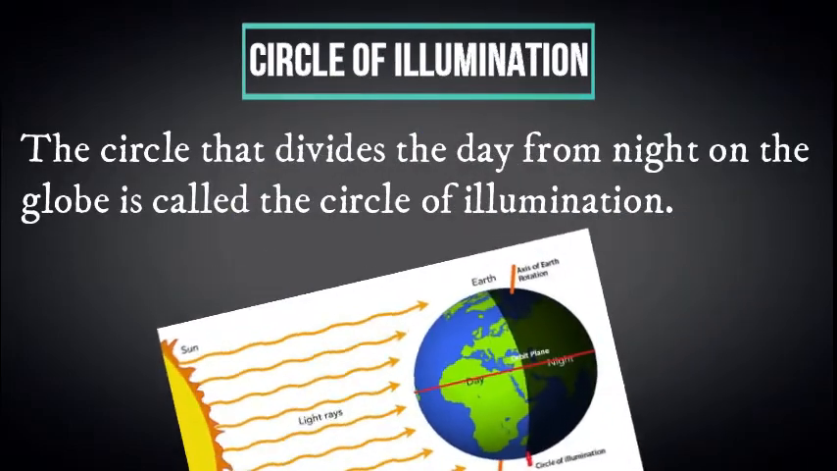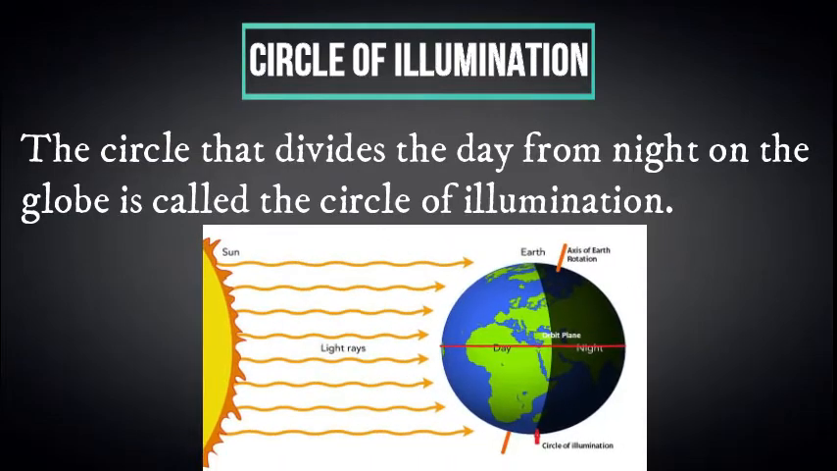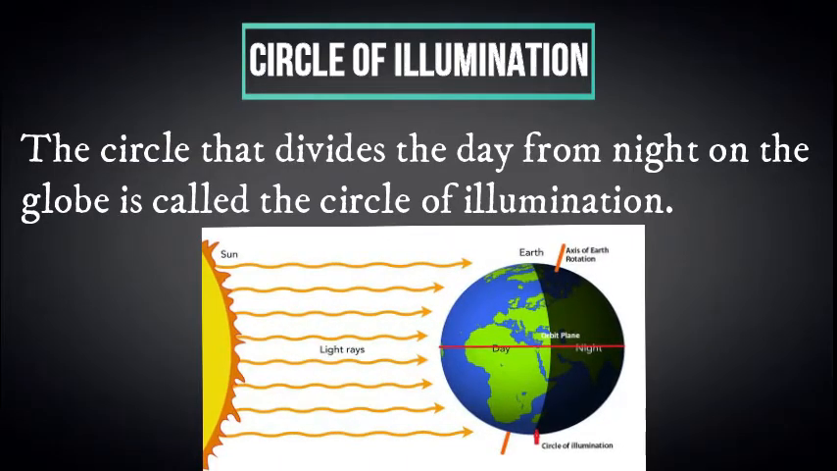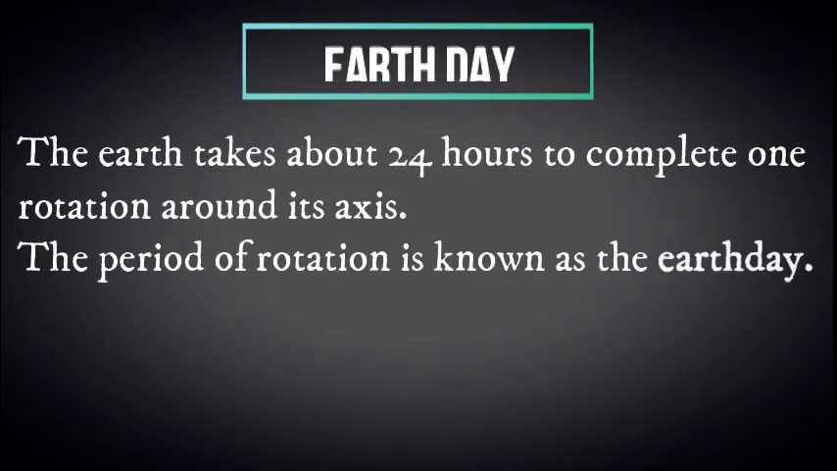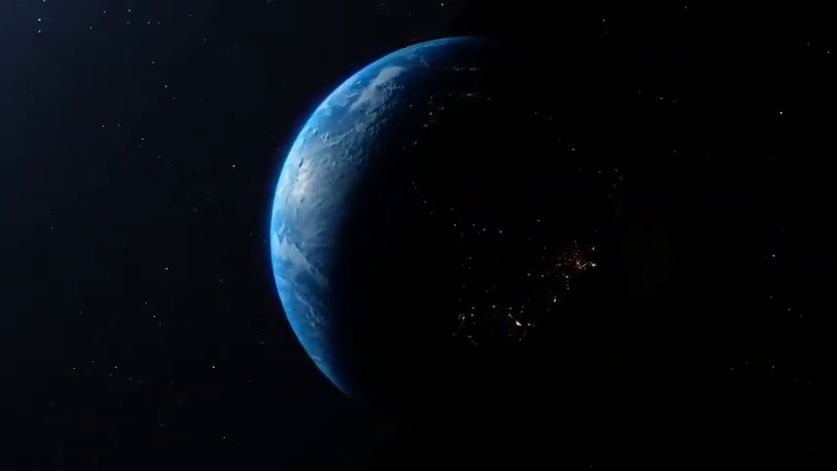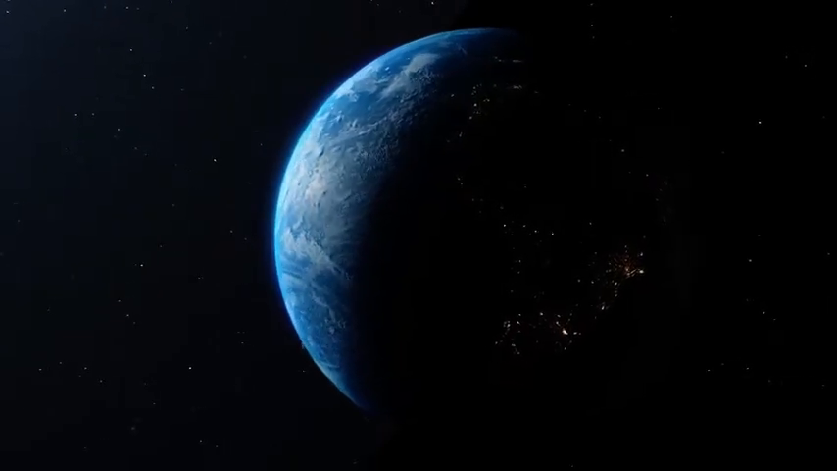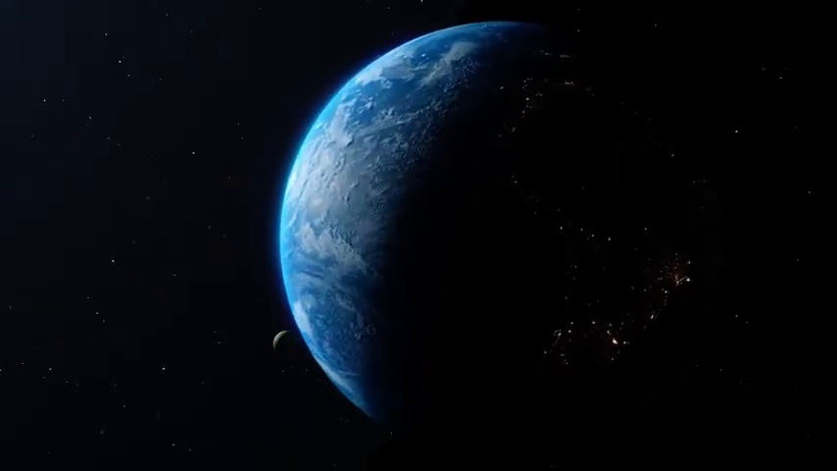The circle that divides day from the night on the globe is called the circle of illumination. Earth takes about 24 hours to complete one rotation around its axis. The period of rotation is known as the Earth day. There are days and nights and changes in the season because of the rotation and revolution of the earth.